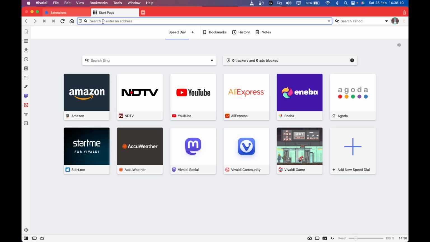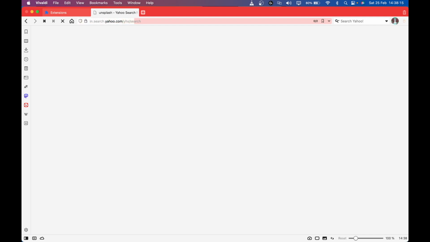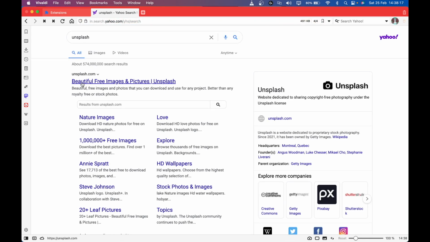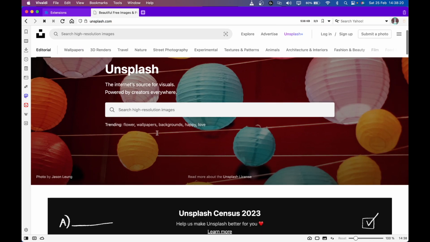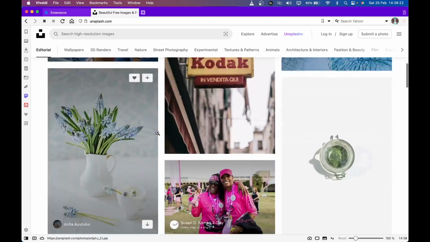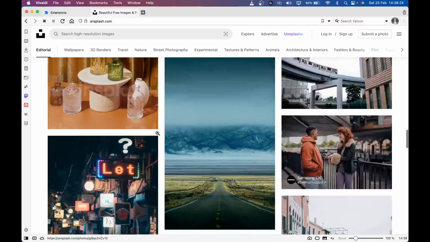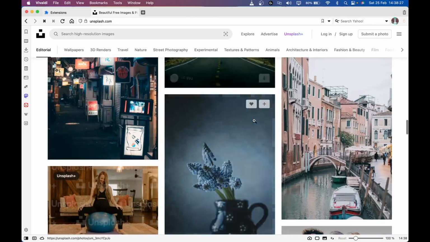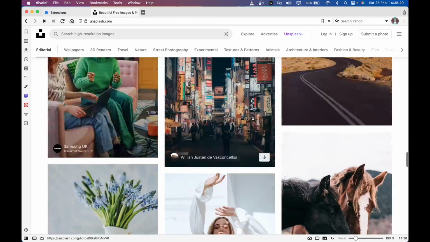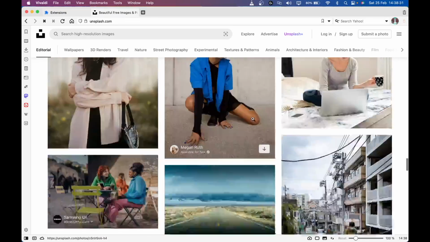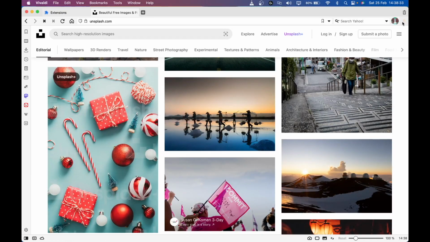So if I go to unsplash.com, for example, if I click on this link, you'll see the Unsplash website, and it has a lot of images, right? So for example, if I want to scroll, and for whatever reason, I want to really scroll through all the website, what I can do is click on this extension. You can see that it's in our browser. And now I can control the scroll speed and start and stop the scroll.